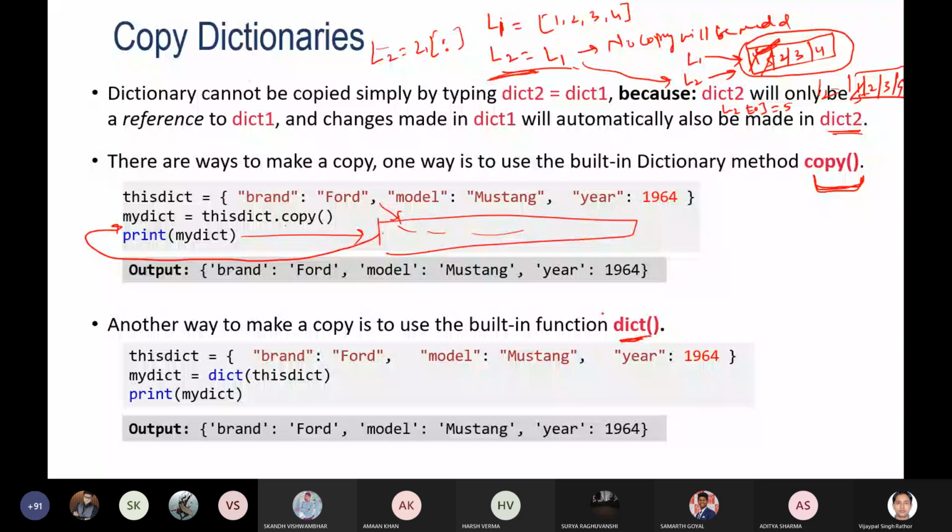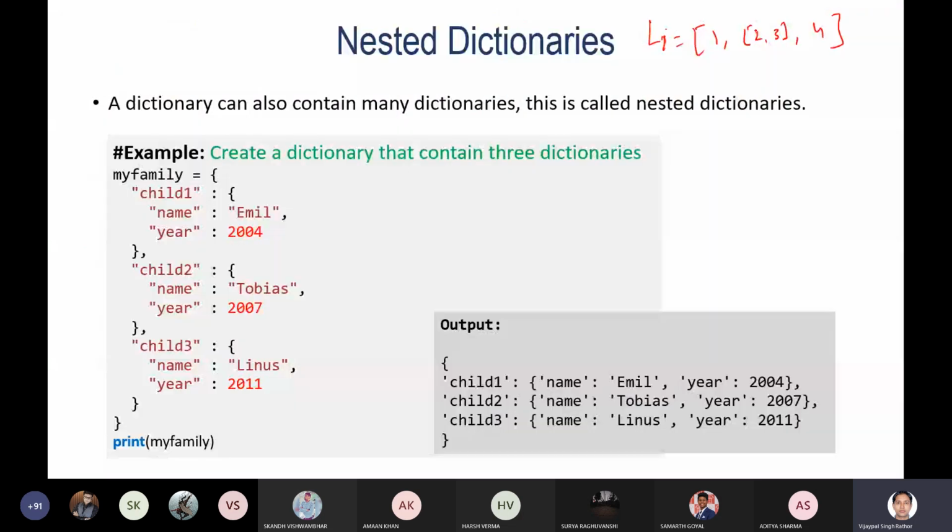Now nesting of dictionary, similar to the nesting of list. In the list, if you are creating L1 and storing elements, one element like 1, and the second element I'm storing as a list 2, 3, and then I'm storing 4. So here, if you check the type of this element, it is a list. So this is a nesting of list, or a list of list. In a similar way we can create a dictionary of dictionary. That is called nesting of dictionary.